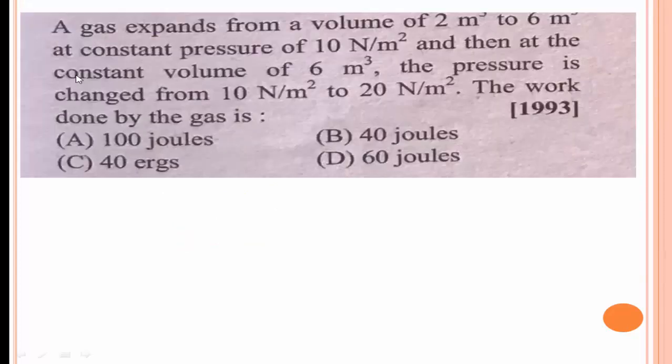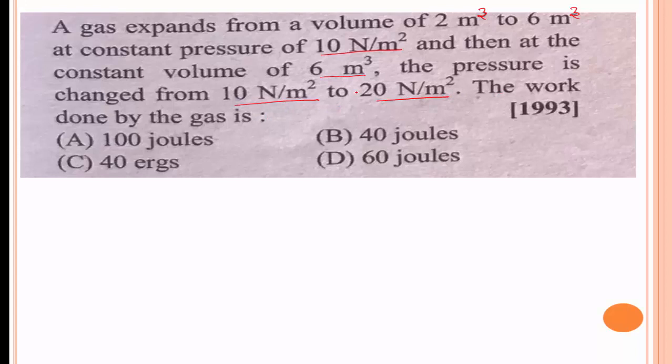And the next question is, a gas expands from a volume of 2 meter cube to 6 meter cube at a constant pressure of 10 Newton per meter square, and then at the constant volume of 6 meter cube, the pressure is changed from 10 Newton per meter square to 20 Newton per meter square. The work done by the gas.